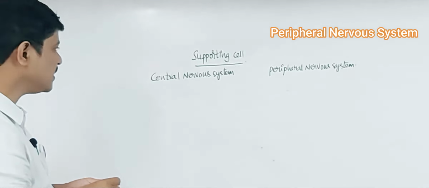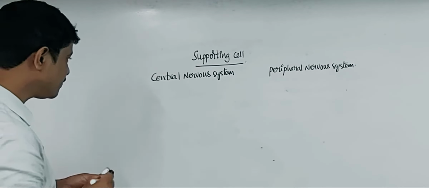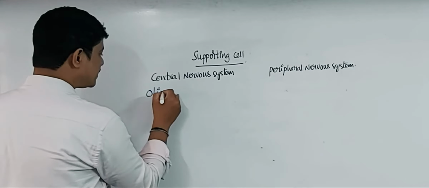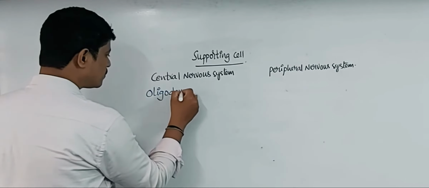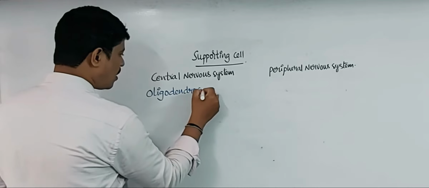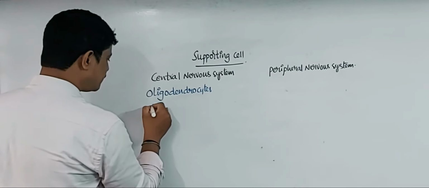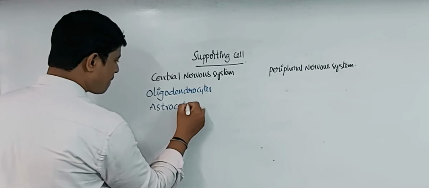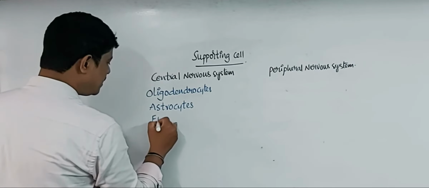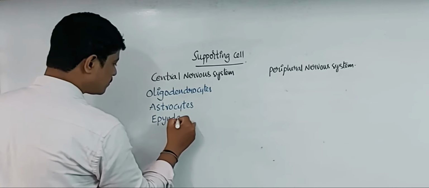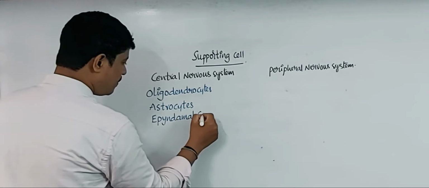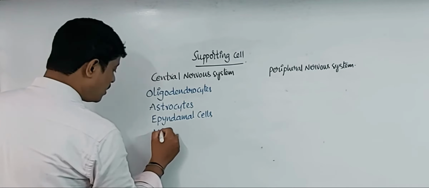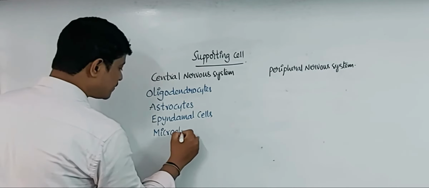The supporting cells in the central nervous system are, first one, oligodendrocytes, astrocytes, ependymal cells, and the last one is the microglial cells.